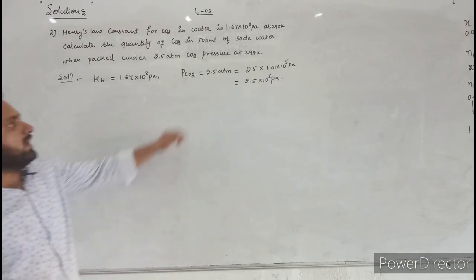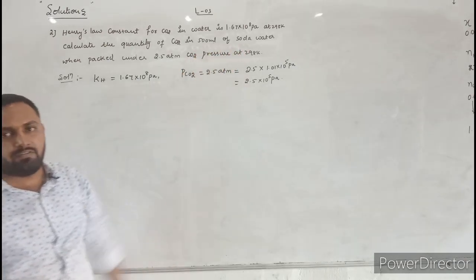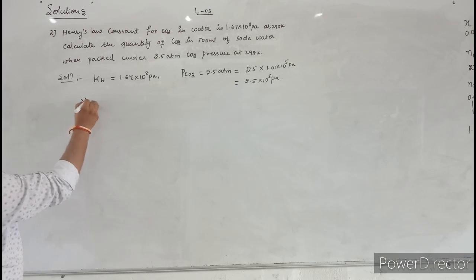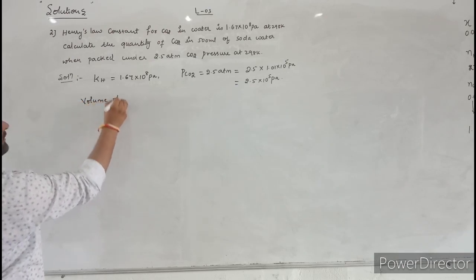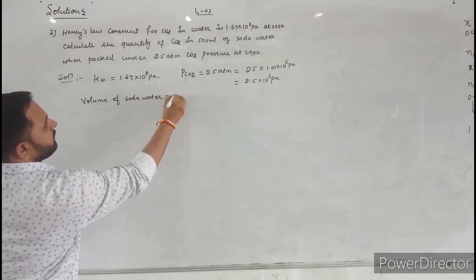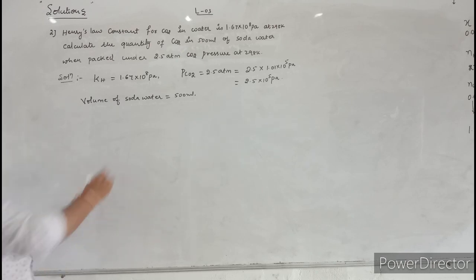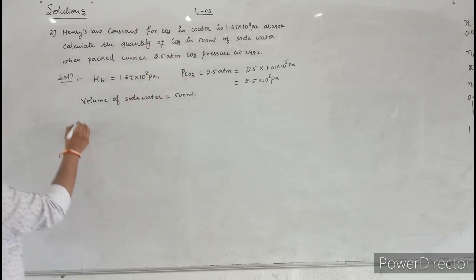Next, the volume of soda water is also given. The volume of soda water is what? 500 ml. The volume of soda water is equal to 500 ml. What you have to calculate here? You need to calculate quantity of carbon dioxide.